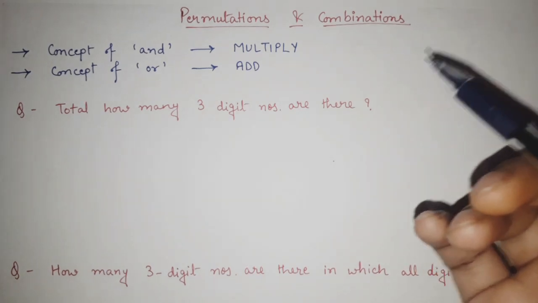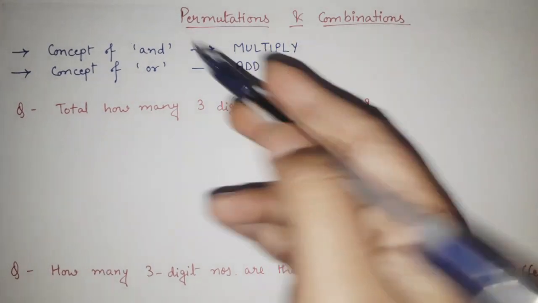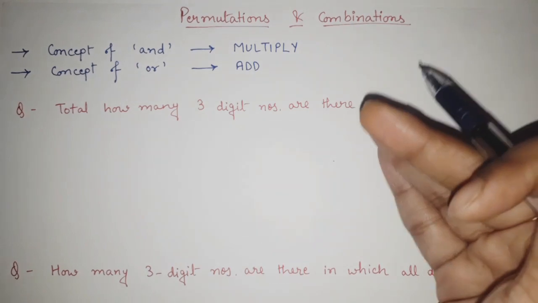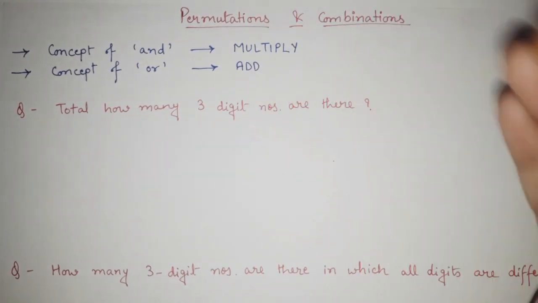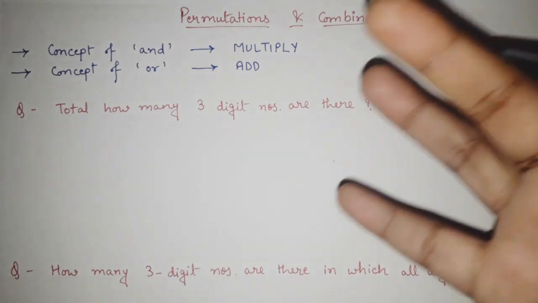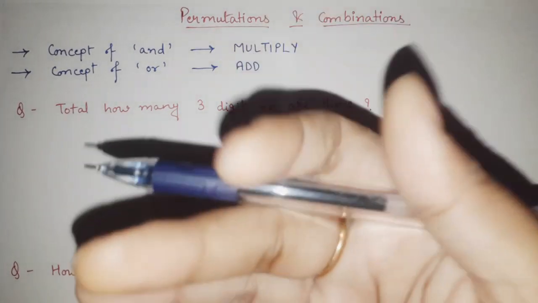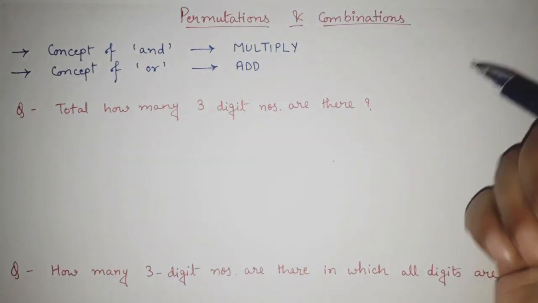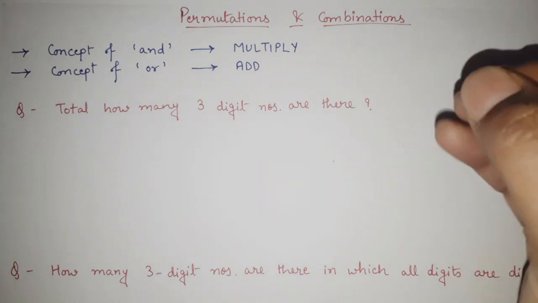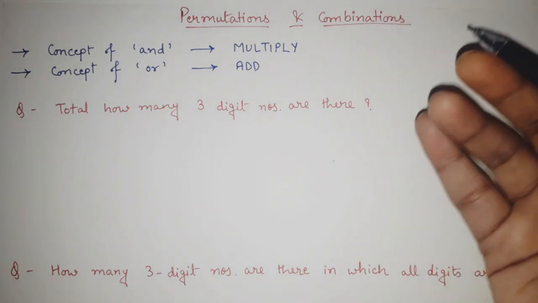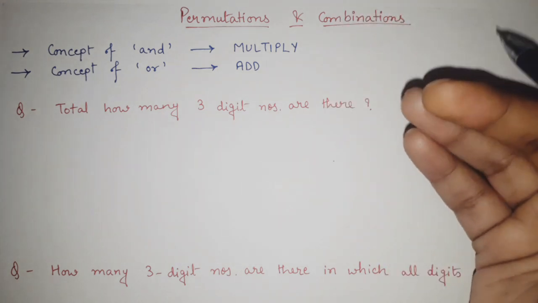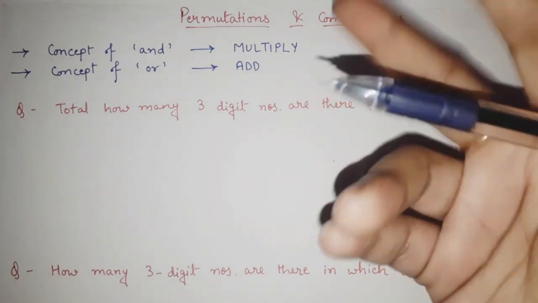Now in this topic, you should basically know where to use permutation, where to use combinations, and we will try to solve as many questions as possible. To give you a rough idea, we are going to solve more than 10 to 15 different types of questions that can be asked from this topic, and I will show you two things.